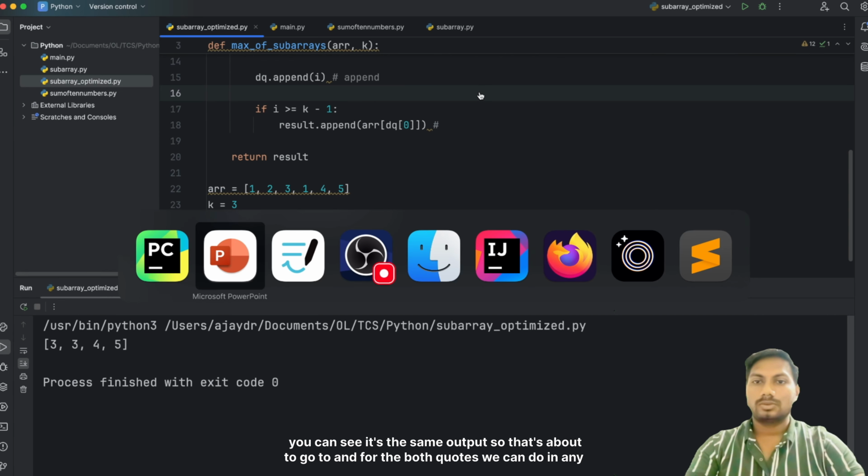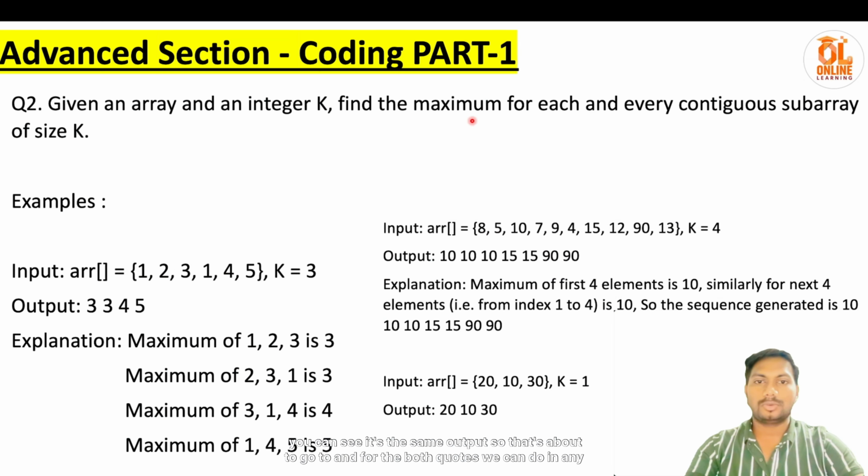Cool. So that's about two codes, and for both codes we can do it in any language, and I'll try to add the Java code as well. I didn't explain the Java code because I don't want to increase the length of the video, but that Java code will be available in the description. Okay, I guess I already wrote it somewhere. Yeah, so this is the Java code.